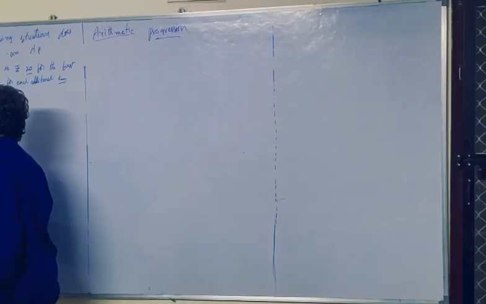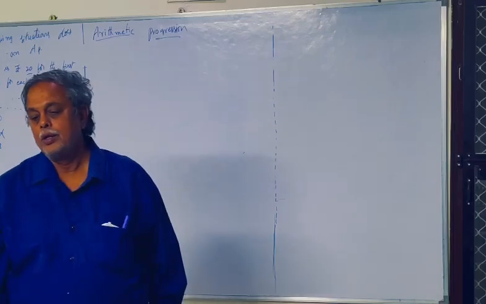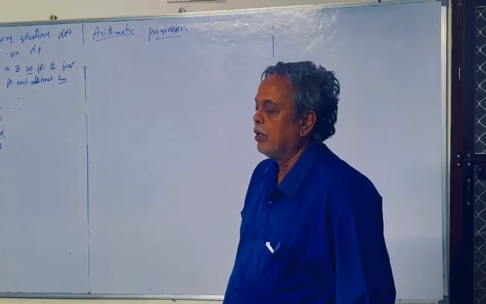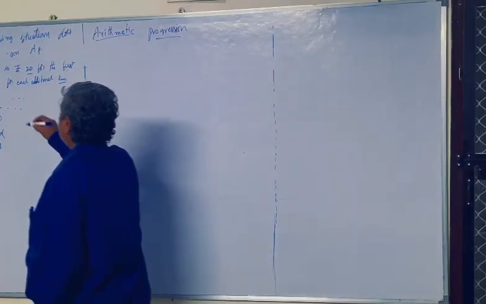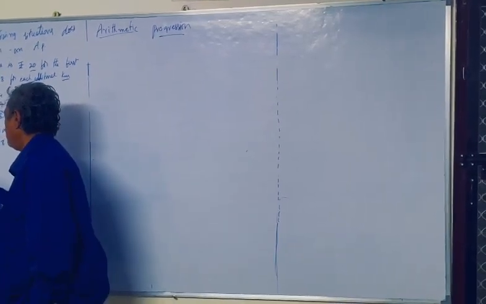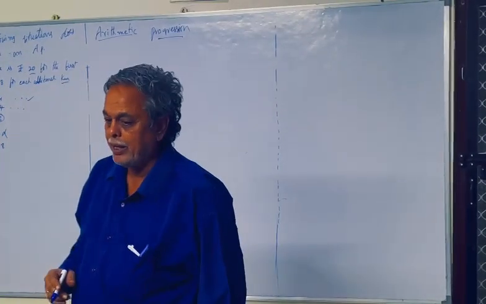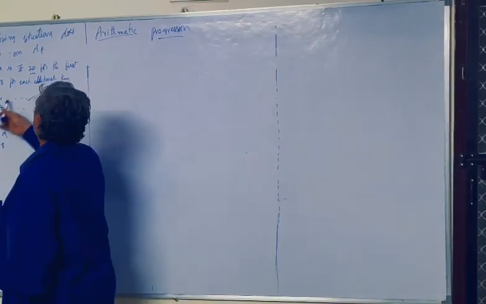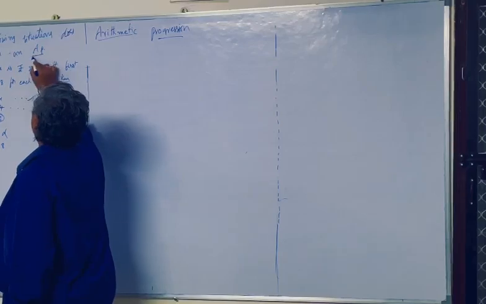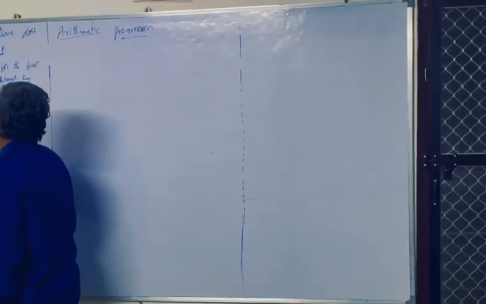What is an equal to now? What is given? We have only the AP given. an is not given here. That's why it is not possible to find n. What are we asked to do? We are asked to find just whether the numbers form an AP or not. That's why it is an AP. Write down: it is an AP.